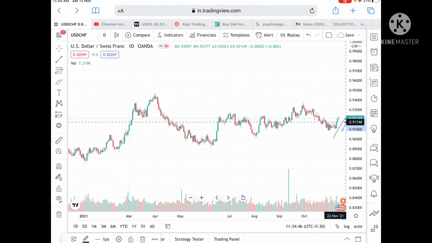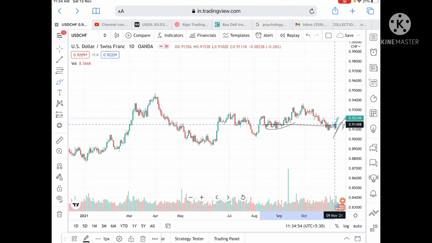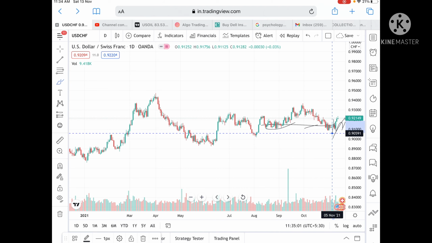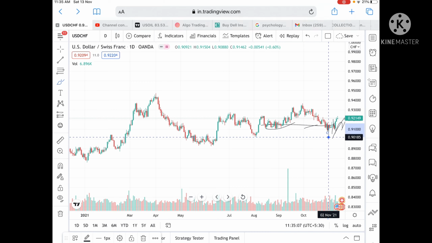from there we can see it can touch a level of 0.91748, and if the price didn't sustain this level, then we can see it can touch a level of 0.91123, and this level is already tested twice, so chances are high we can see mostly it can go downside to a level of 0.90873, and from there we can see it can touch a level of 0.90748. Okay, and once this level is crossed downside, we can see it can touch a level of 0.90185, and